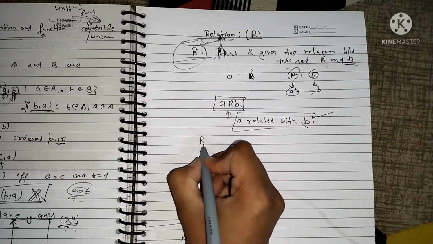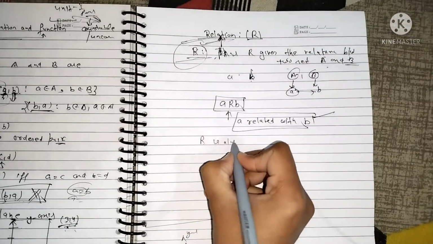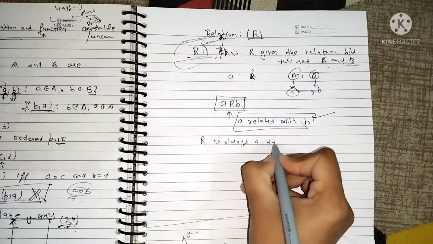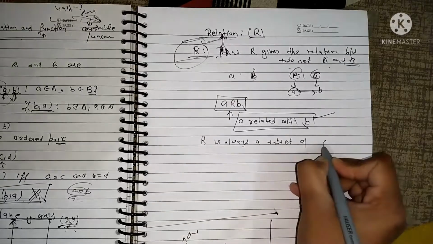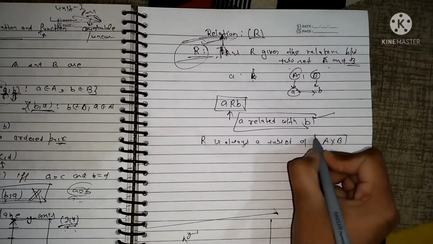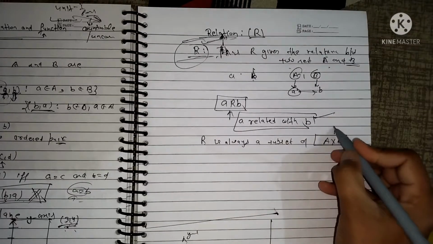And this relation R is always a subset of A cross B if we consider two sets.